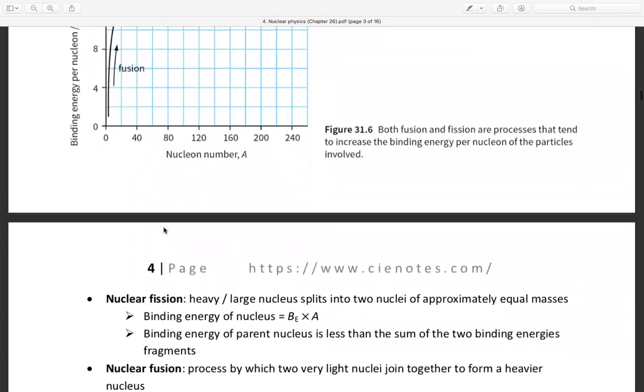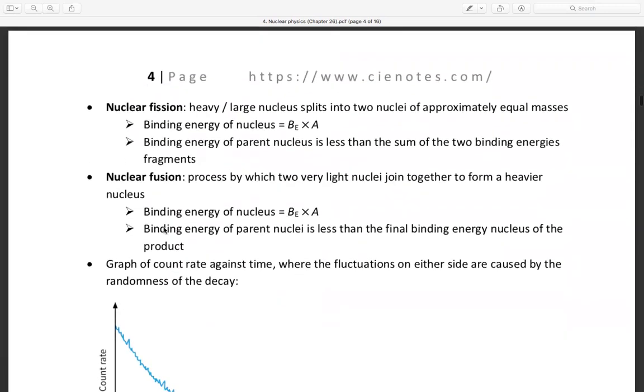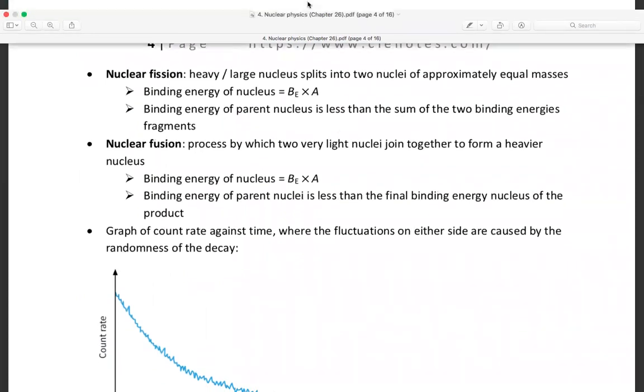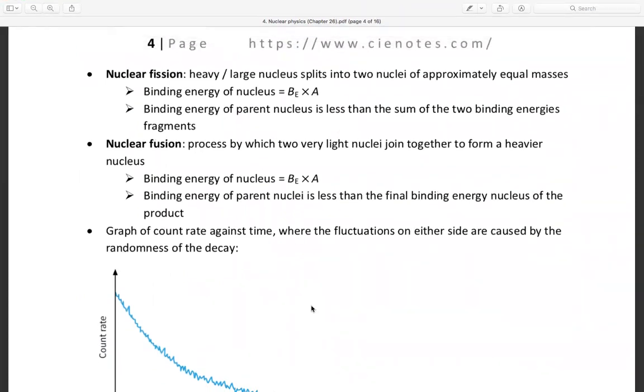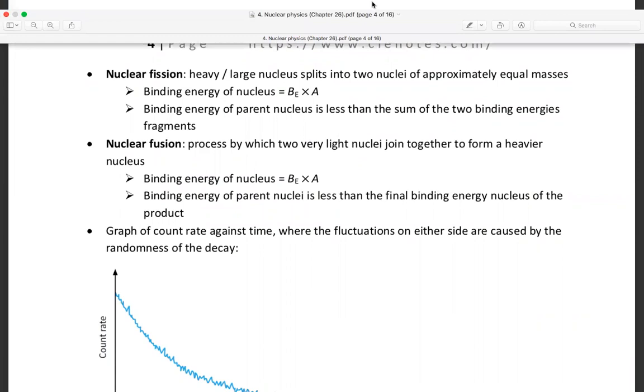Okay, continue to the next page. Our topic is about binding energy and half-life. I hope we reach half-life, because we only have one period.